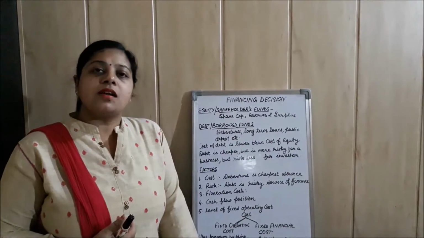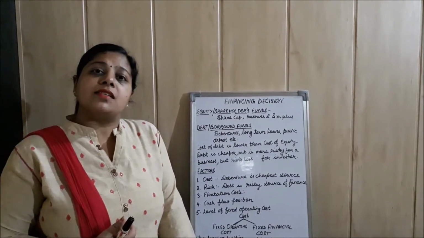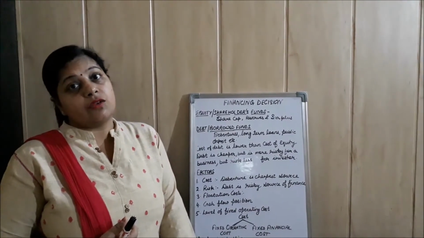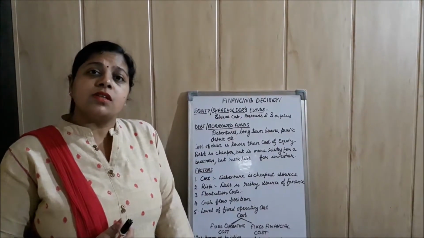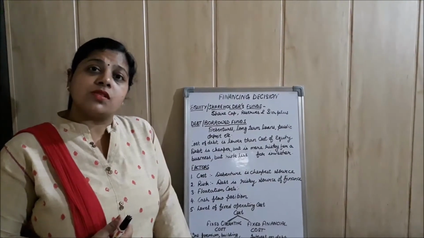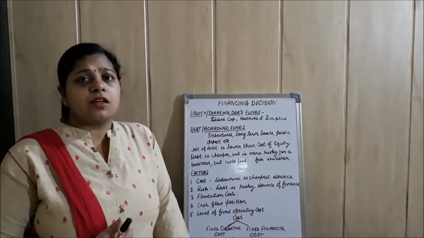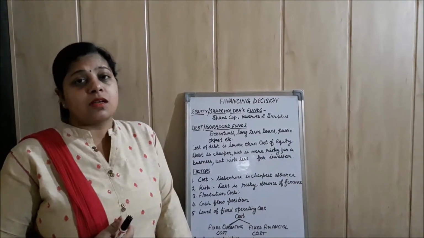So students, till now I told you long-term finance can be of two types, debt and equity. Debt includes debentures, long-term loans and public deposits. Equity includes share capital, reserves and surplus.